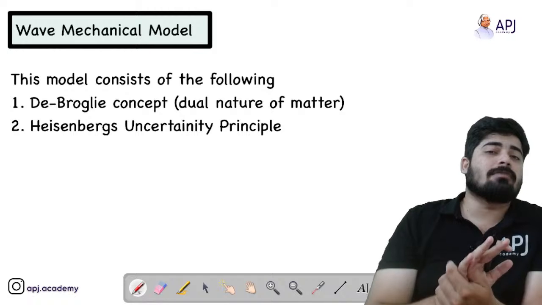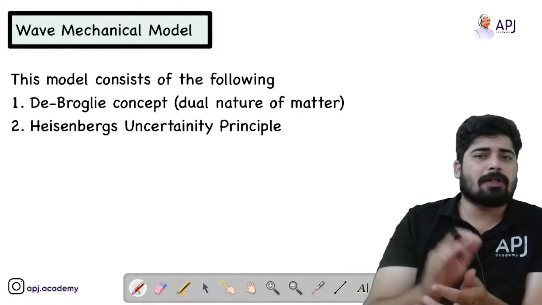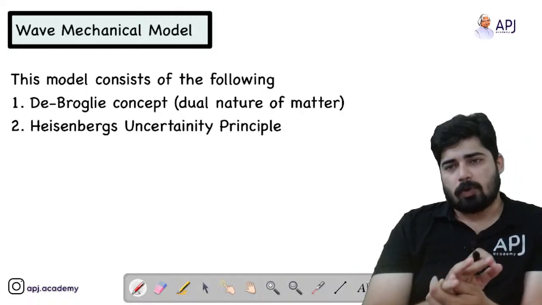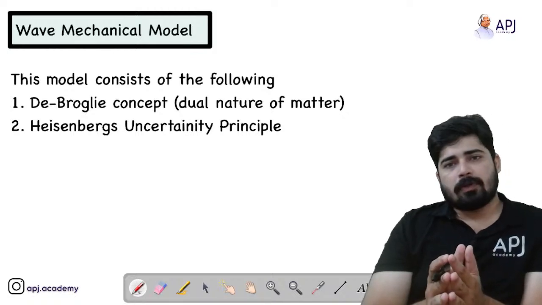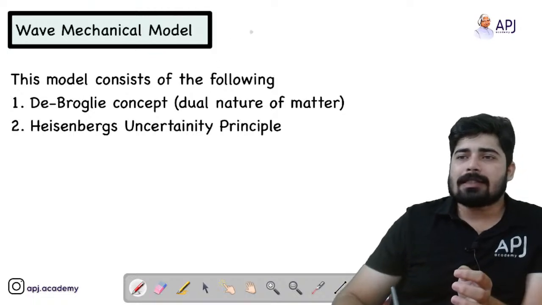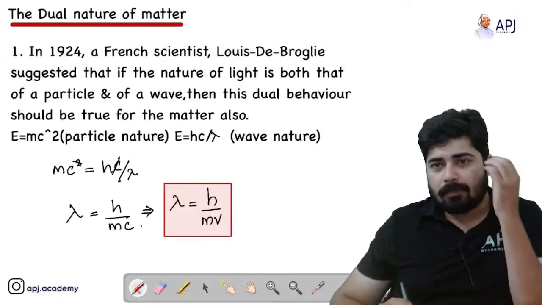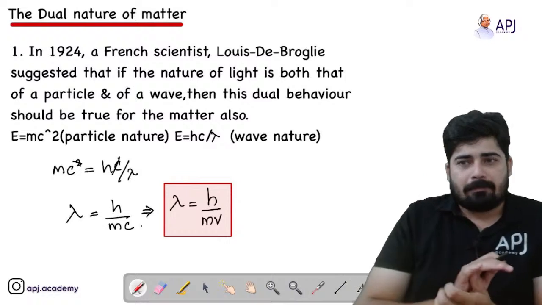So this is what Heisenberg told. Heisenberg's principle is much clearer than that of Bohr, even though Bohr's cannot be proved true. So we will discuss these two concepts in detail. Let's start with the dual nature of matter.